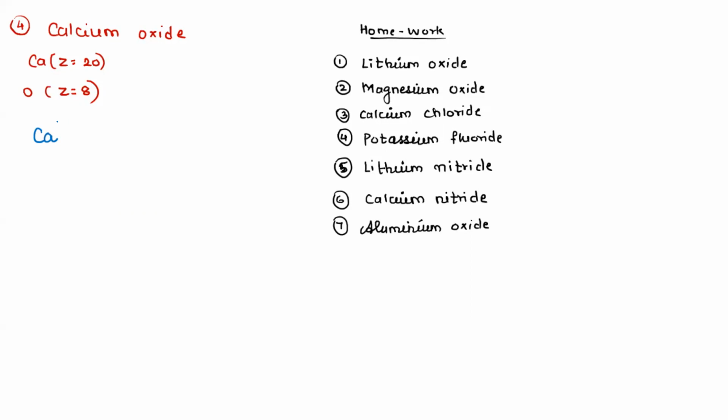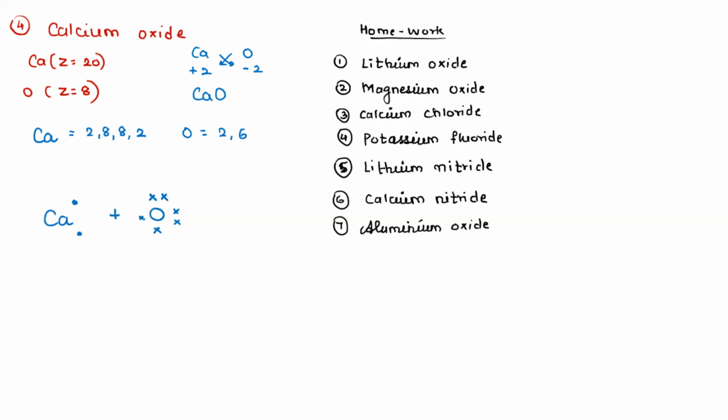Now calcium, which is 2, 8, 8, 2, and oxygen, which is 2, 6. Calcium is +2, oxygen is -2. So cross multiply. The formula is CaO, which means there is only 1 atom of calcium and 1 atom of oxygen. So calcium having 2 electrons plus oxygen having 6 electrons, 1, 2, 3, 4, 5, and 6.